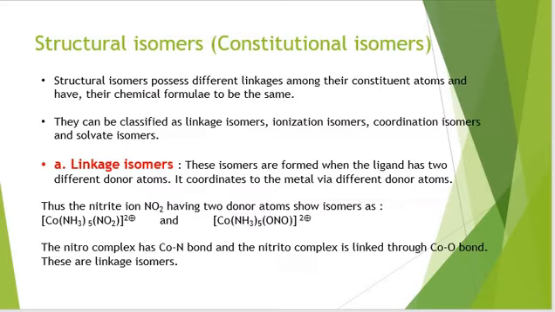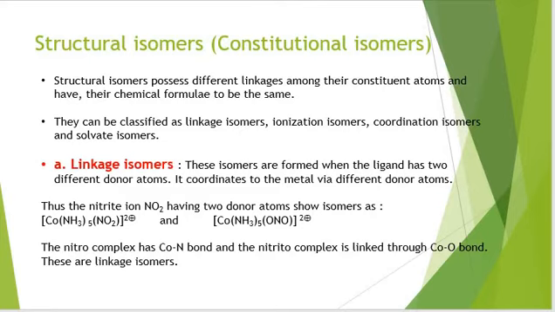Structural isomers or constitutional isomers. Structural isomers possess different linkage among their constituent atoms and they have the same chemical formula. They can be classified in four categories: linkage isomerism or linkage isomers, ionization isomers, coordination isomers, and solvate isomers.